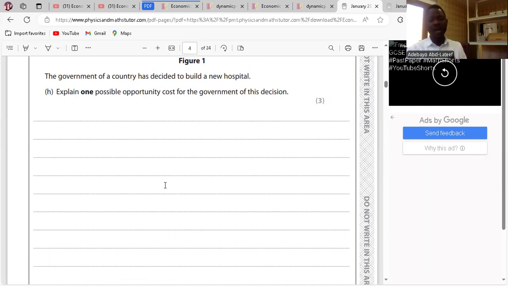Now the government has made the choice of building a new hospital. Building a new hospital might mean that the government would not be able to invest in infrastructure or education, because resources are always scarce. So the opportunity cost here is the investment that might not be able to happen in education or infrastructure. Is it clear? So we'll move on.